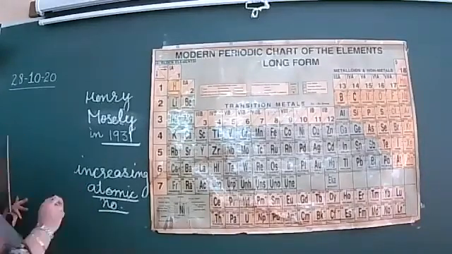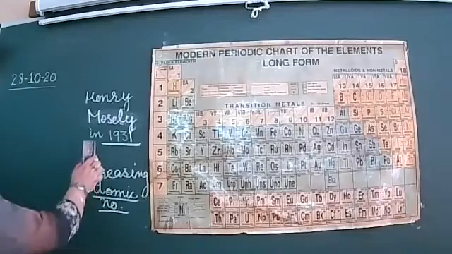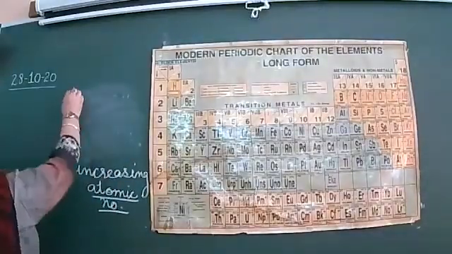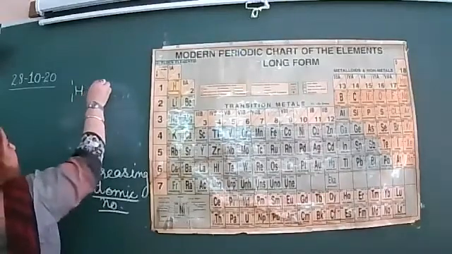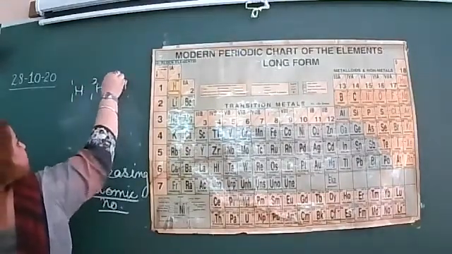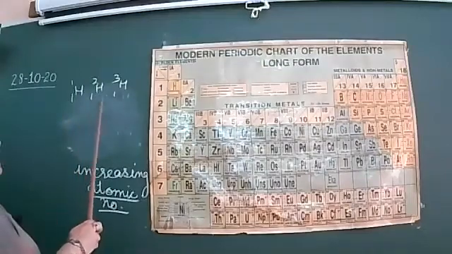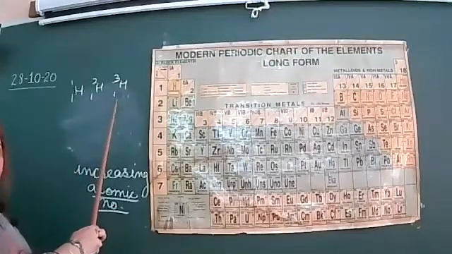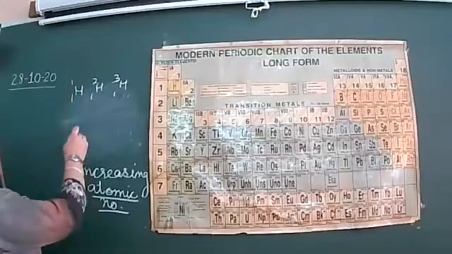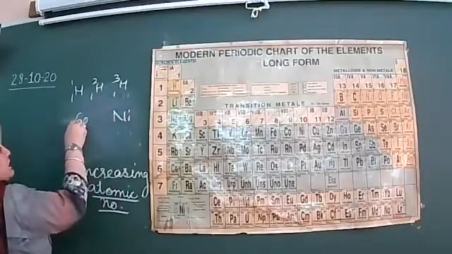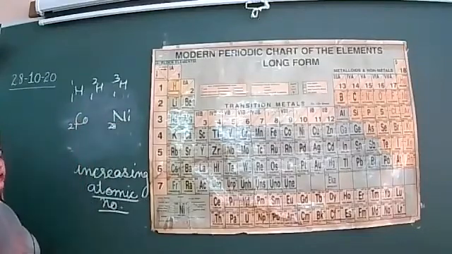The first anomaly was the isotopes 1H1, 1H2, 1H3. It is resolved because all of these have the same atomic number. Then the wrong order of cobalt and nickel, with atomic numbers 27 and 28.